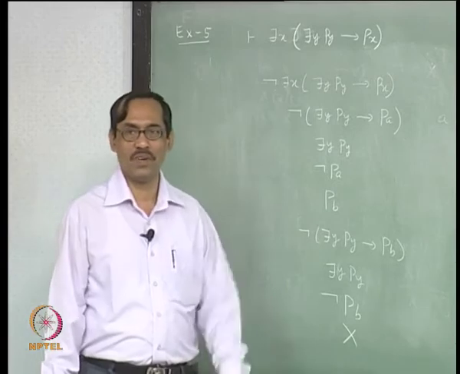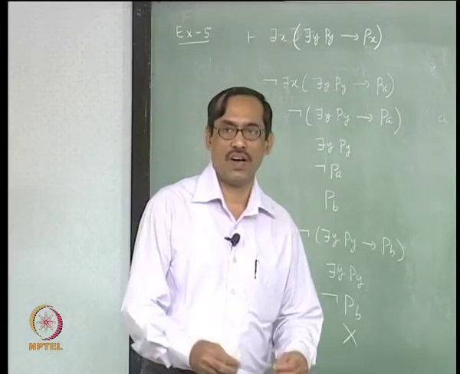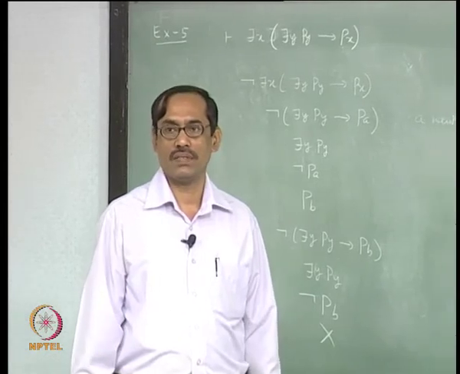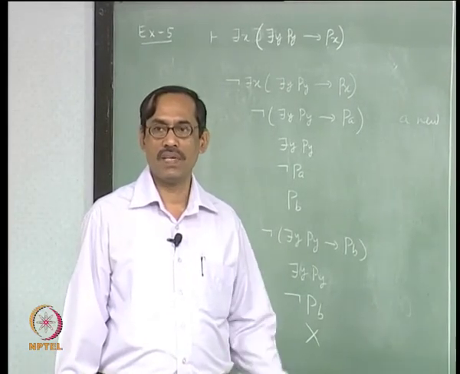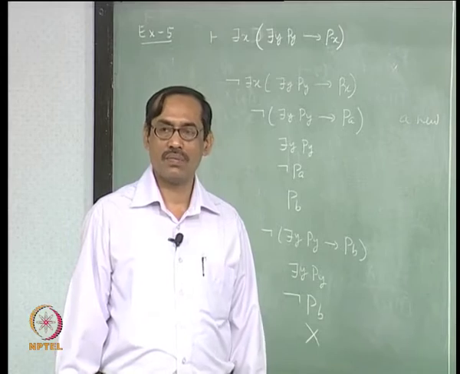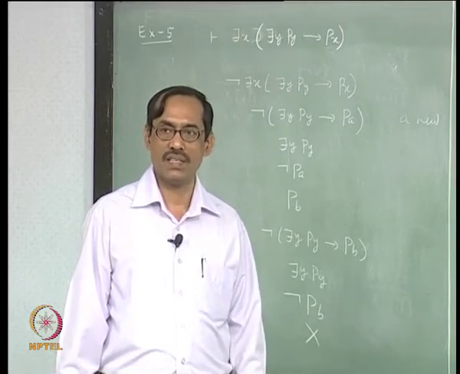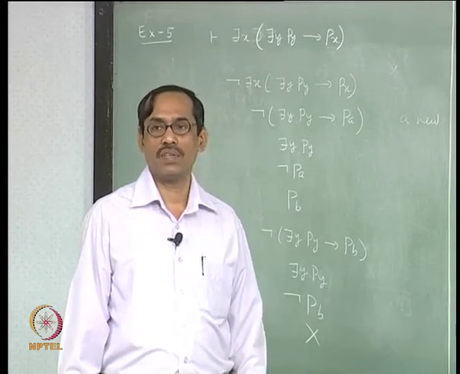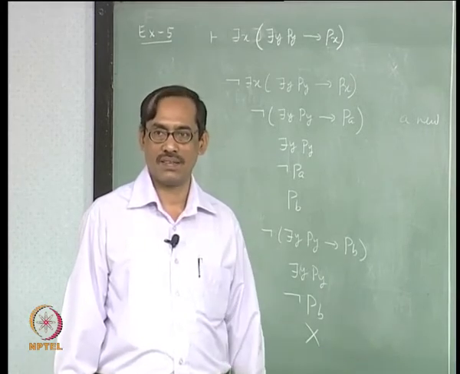See, we have the rules which say for all x, then you get the formula with x replaced by t for any term t, but if it is there is x, then you have to replace x by t where t is new, let us say a new constant, right. So if you introduce a, it should be a new constant to the path.